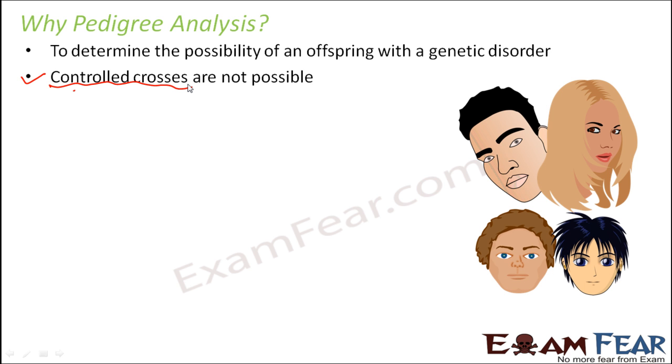We cannot deliberately breed two individuals to produce an offspring, and that too we cannot allow. We cannot choose desirable genetic characters to be crossed to produce offspring just for experimentation purposes. So controlled crosses are a little difficult. For that reason also we have pedigree analysis, so that we can prepare an analysis chart and forecast the possibility of inheritance of traits to the next generation.